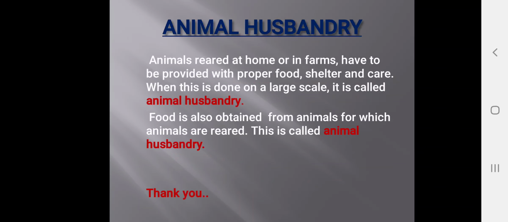Animal husbandry. Animals reared at home or in farms have to be provided with proper food, shelter and care. When this is done on a large scale, it is called animal husbandry. Food is also obtained from the animals for which animals are reared. Animal farms like poultry are examples. When this is done on a large scale, it is called animal husbandry.